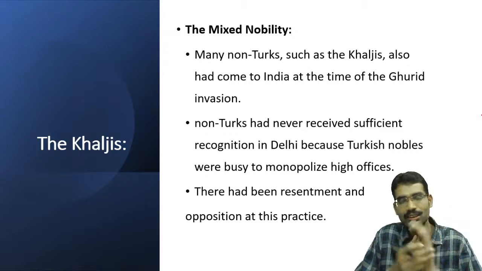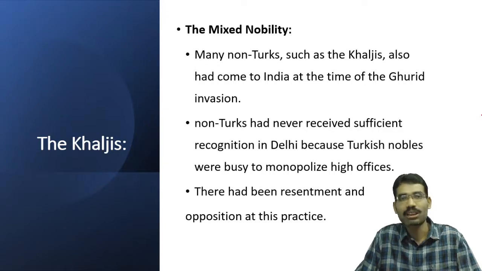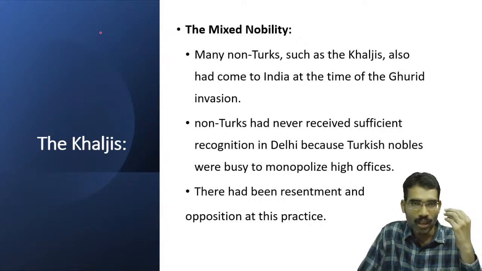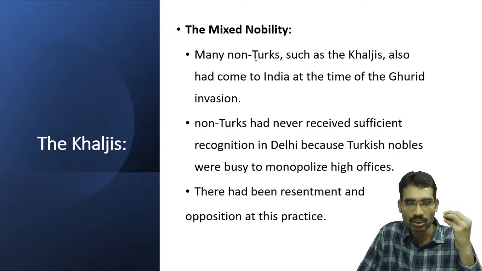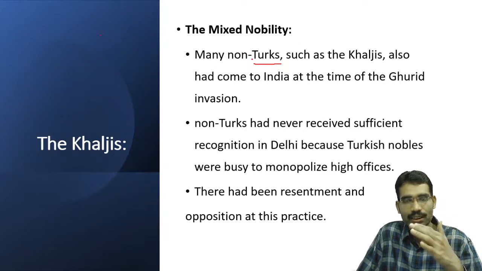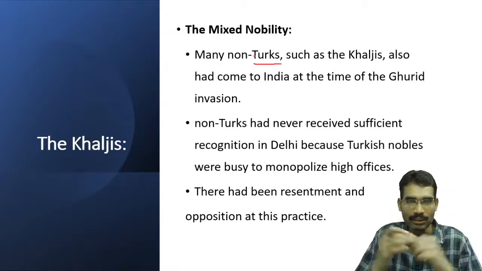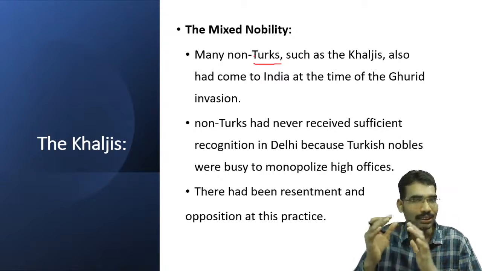However, after Iltutmish's death, Turkish nobles got so much power. Here we have to focus on the power of the Turks. They were tribes from Central Asia. They gained more power immediately after the death of Iltutmish. As long as Iltutmish was there, he controlled them with his power. He established a system called Turkan-i Chehalgani. He established a department consisting of 40 Turkish nobles.